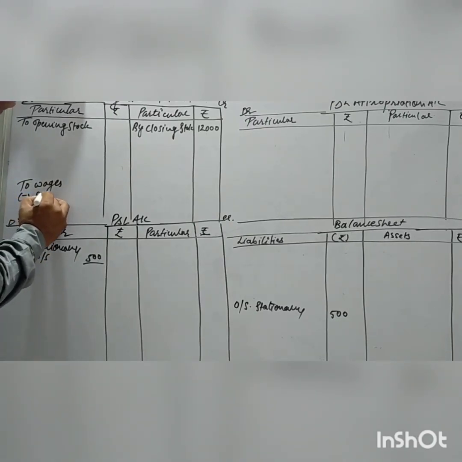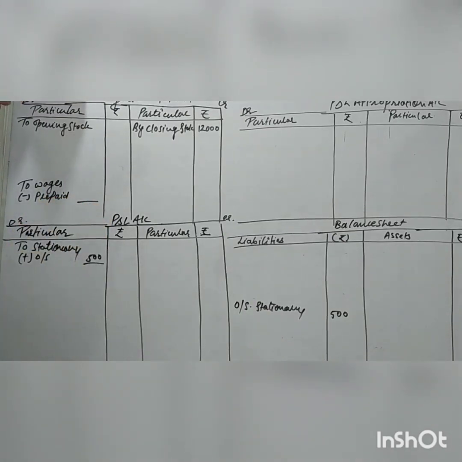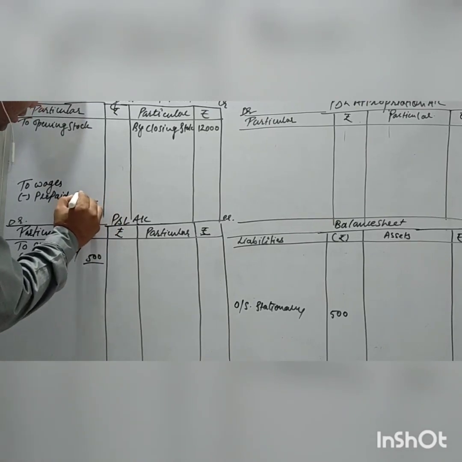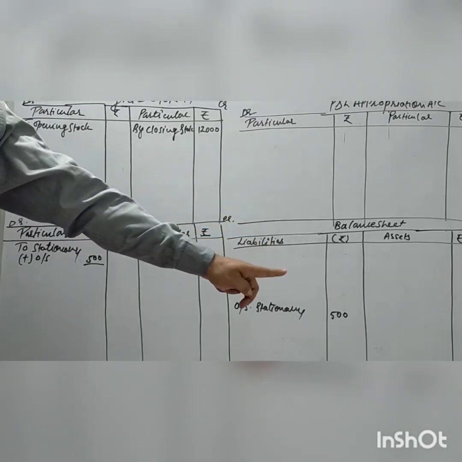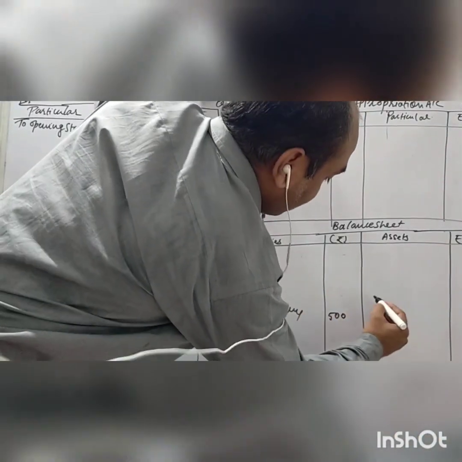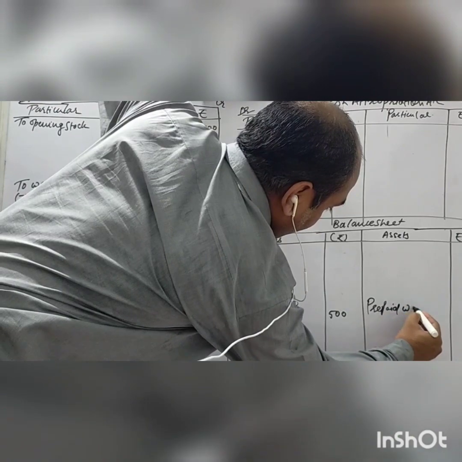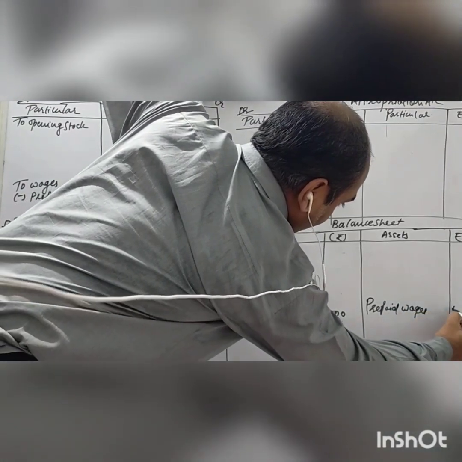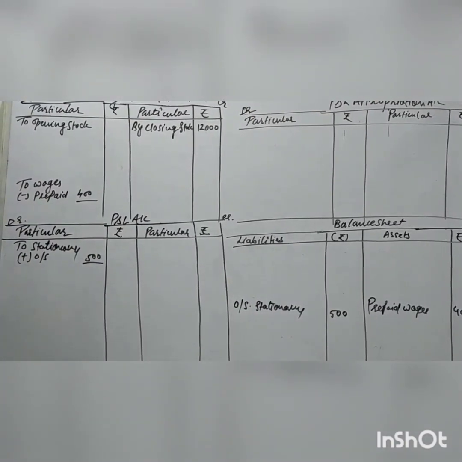You know very well that prepaid will be deducted, minus prepaid 400. The second effect goes to the balance sheet asset side, so I'll write prepaid wages 400.